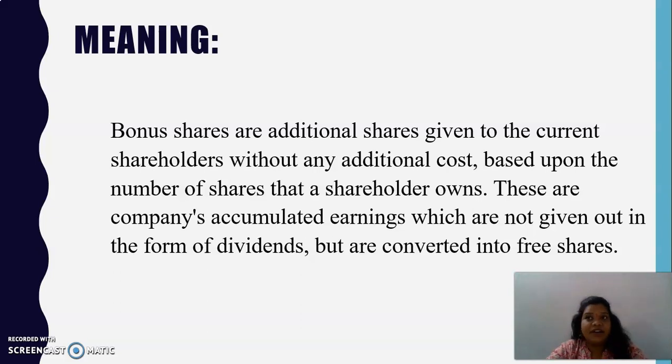Yes, so we have the profit and loss account, that is the real profit. We have general reserve, amount set aside. You may also have securities premium. All these are the reserves under reserves and surplus. So out of these reserves, whenever there is a bonus issue, there will be a transfer of reserves to the capital. This is also called capitalization of profit.